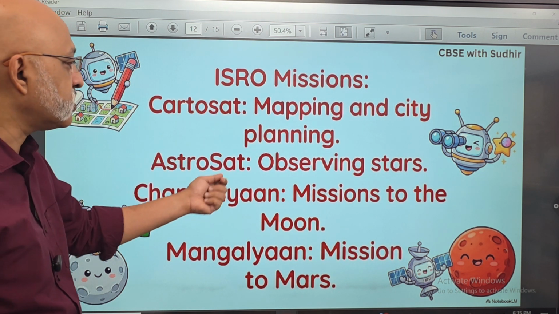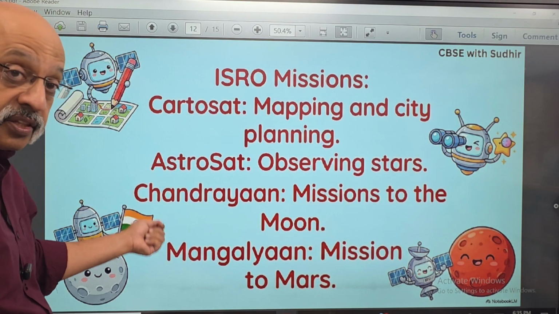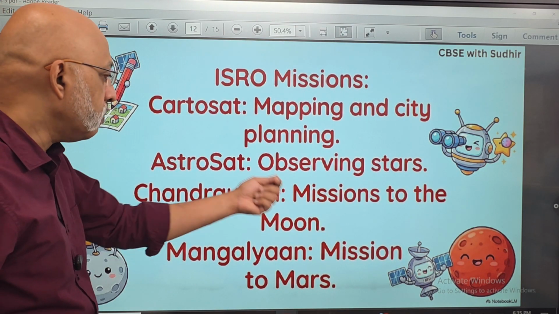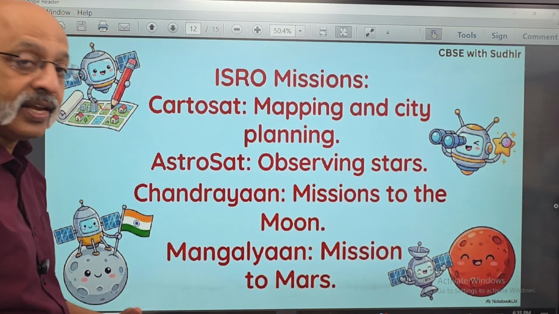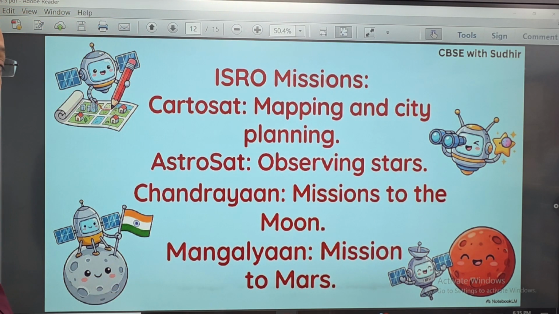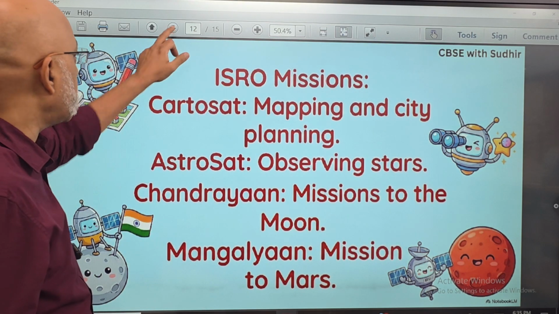Then Astrosat was sent for observing stars. Then the Chandrayaan mission was sent to the moon. Mangalyaan was a mission sent to Mars. And then you have Gaganyaan, etc., which are coming up for other studies in outer space, especially the sun.